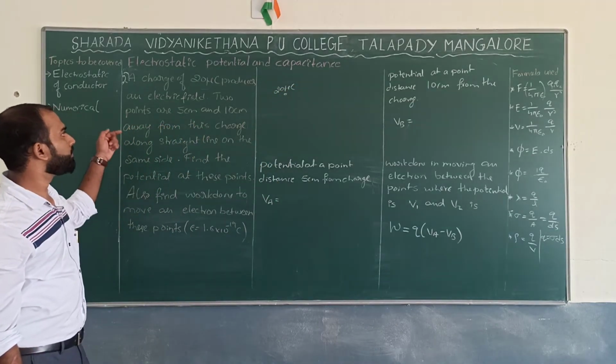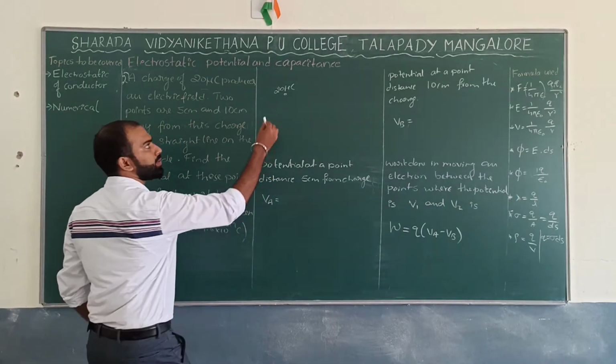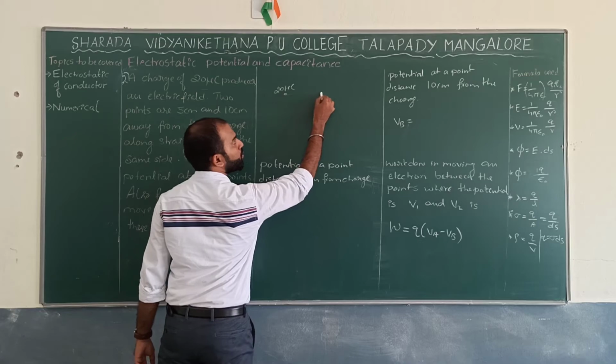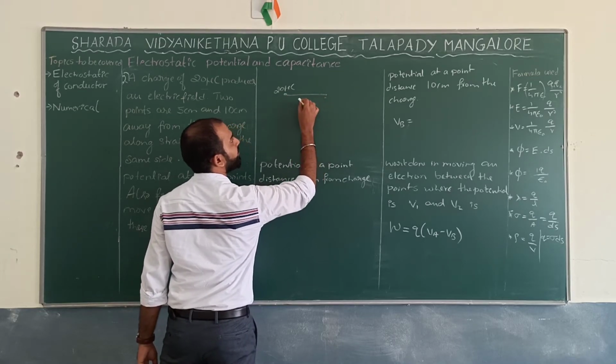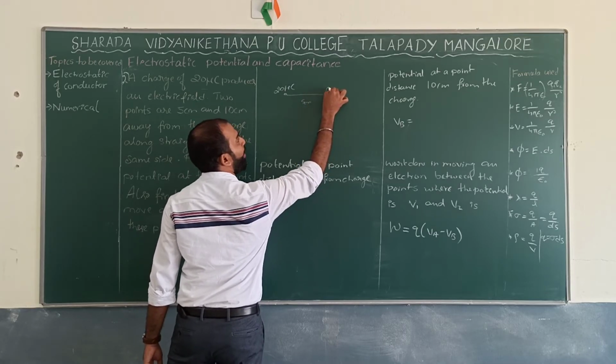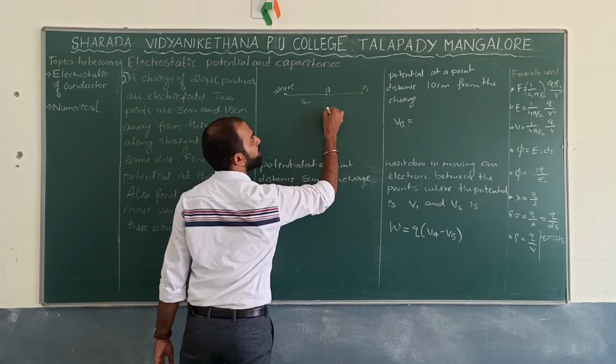Now, 2 points you are supposed to take. From this particular point, 5 centimeter from here to here, let us say it is point A, and the point B which is located at a distance of 10 centimeter from here to here.